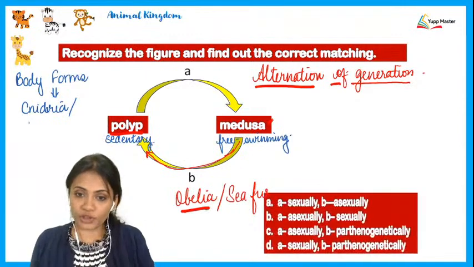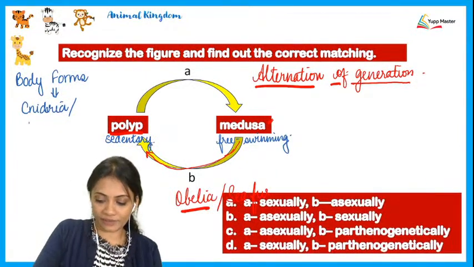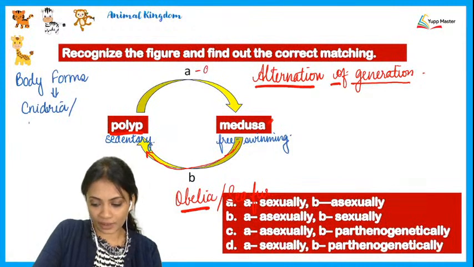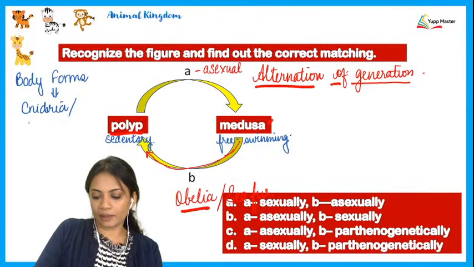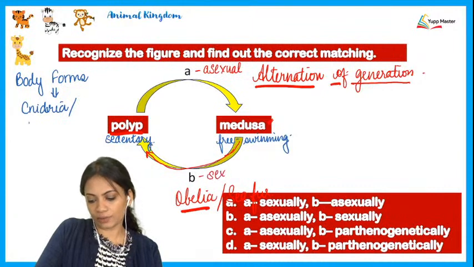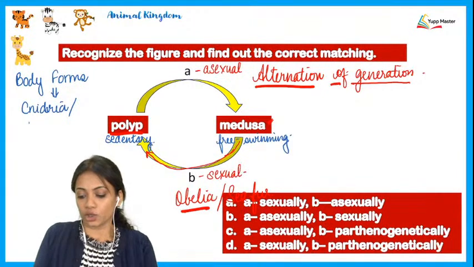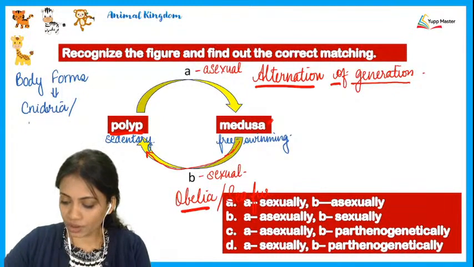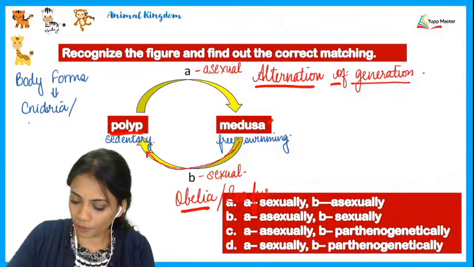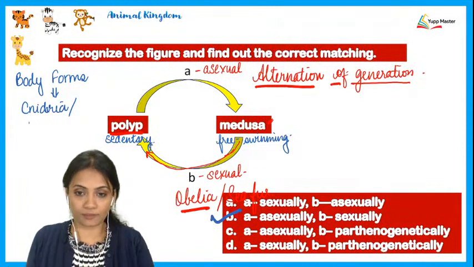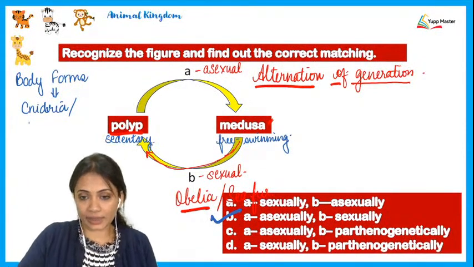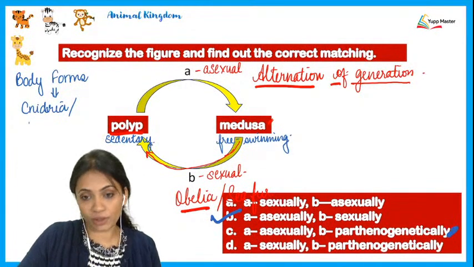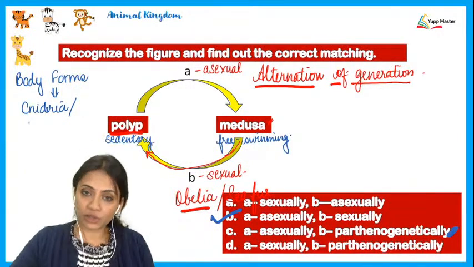So let's see the options that they've given here. As we have discussed, A should be an asexual method, and B should be a sexual method. Alright, so talking about these options here, we have A as asexually and B as sexually in option number B, that's here. Alright, what exactly is this word over here that they've mentioned? Parthenogenetically.